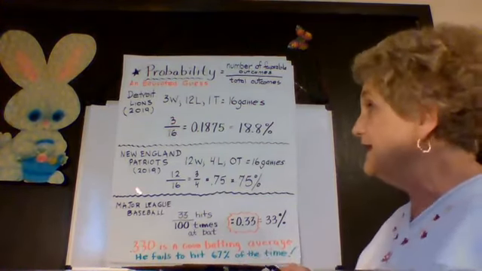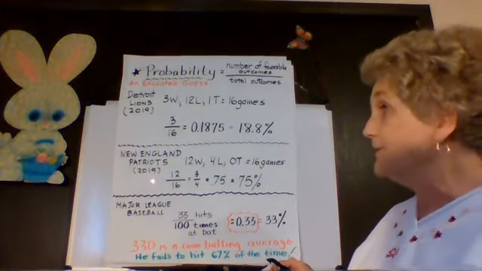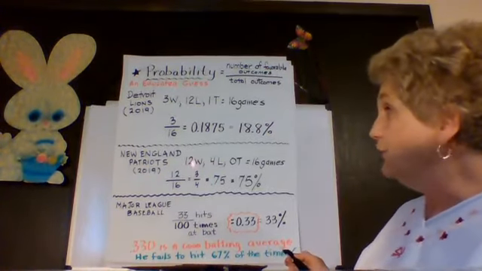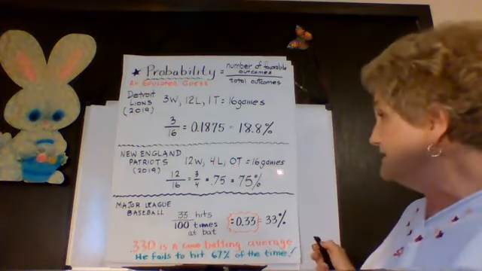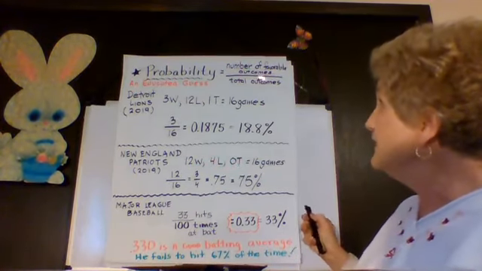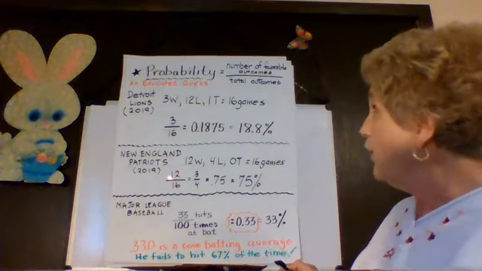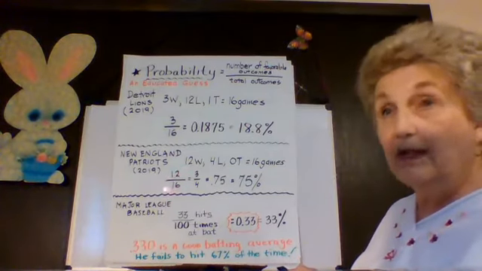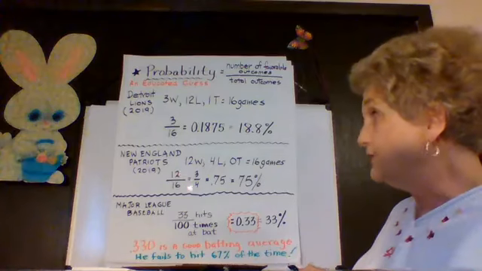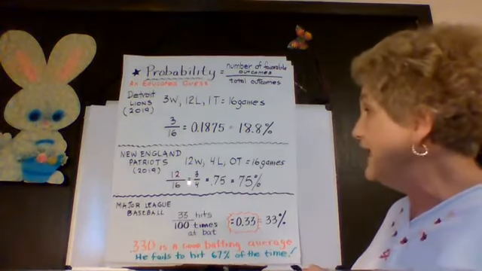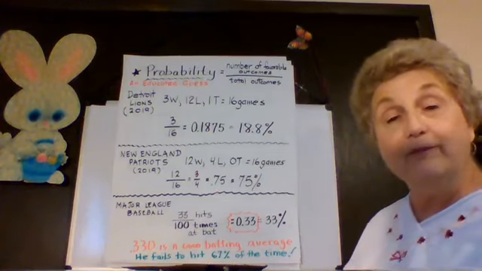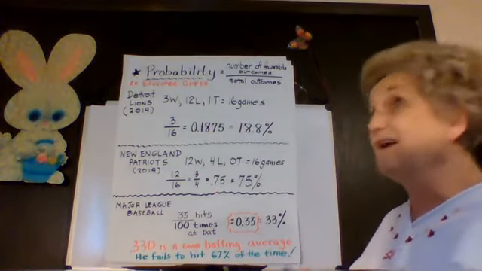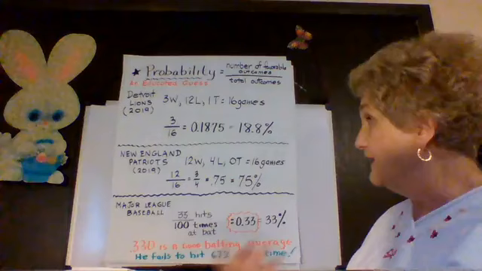Now, by contrast to that, let's talk about the New England Patriots of last year. They had 12 wins, 4 losses, and no ties, a total again of 16 games. Let's put their favorable outcomes, 12, over the total games they played, total outcomes is 16. We'll reduce that to 3/4, and I bet you know now that 3/4 is really 0.75, which is 75%. Their probability is a lot higher of doing well in the coming year.